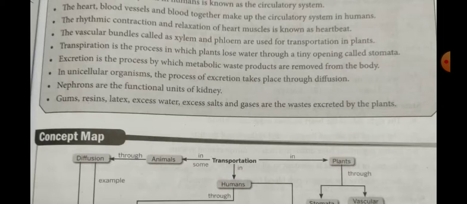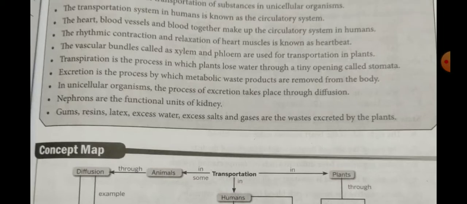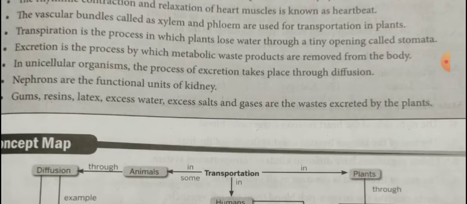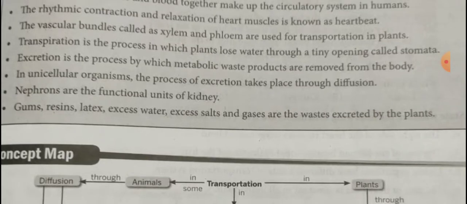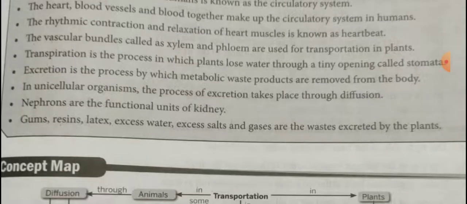Next, the vascular bundles called xylem and phloem are used for transport in plants. Transpiration is the process in which plants lose water through tiny openings called stomata. Where are stomata located? On the surface of the leaf, the tiny openings are known as stomata. What is the main function of stomata? The main function of stomata is the evaporation of water.